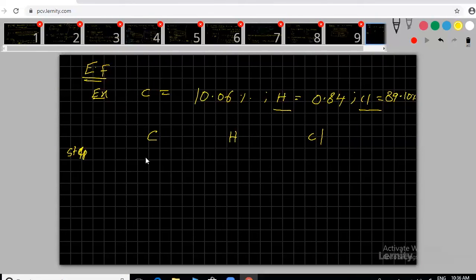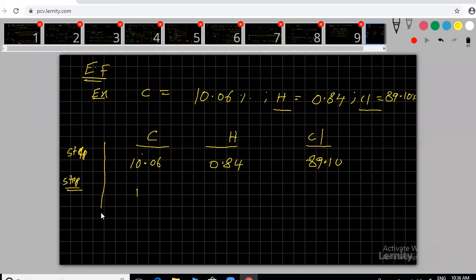Step 1, first you have to write percentages, whatever they given. How much percentage are here? 10.06, 0.84, next 89.10. Then step 2, find number of atoms, means moles, which is they given number of that percentage by atomic mass you have to do, sir. So whatever they given percentage, step 2 this is.